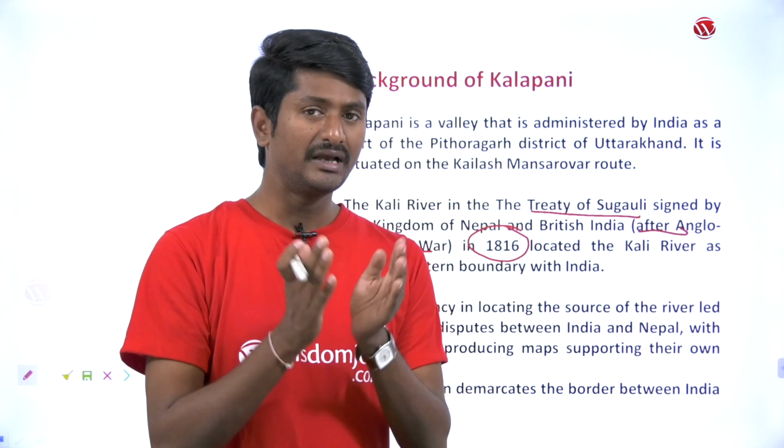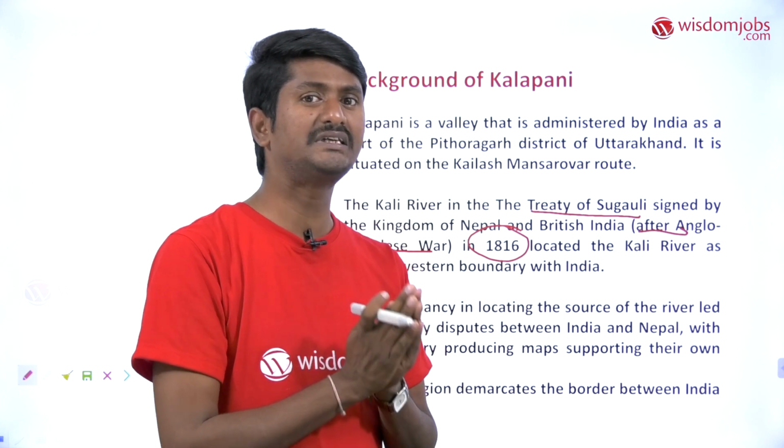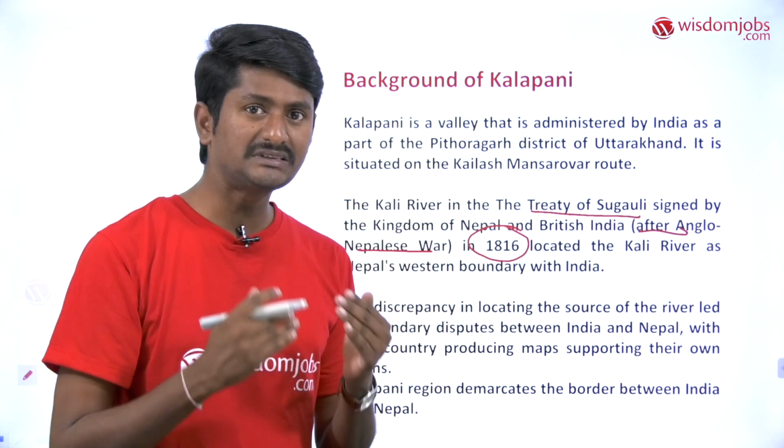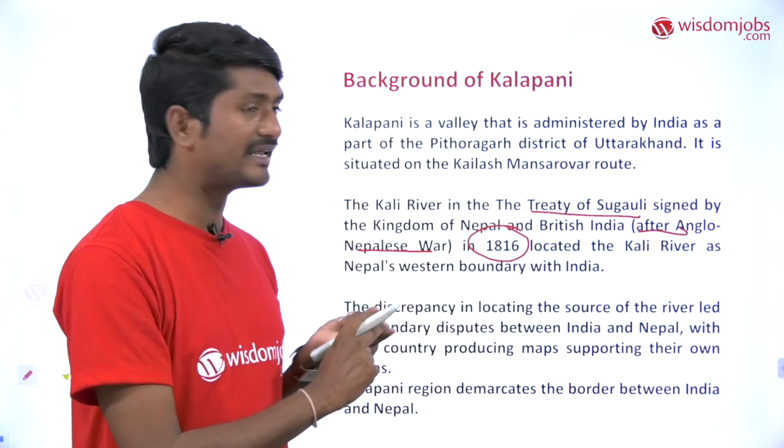The Treaty of Sangoli clearly made a concession in favor of the British, where the Nepali king returned all the areas which he conquered in the war in previous times. So it means the Nepali king gave areas like Kalapani to the British government.